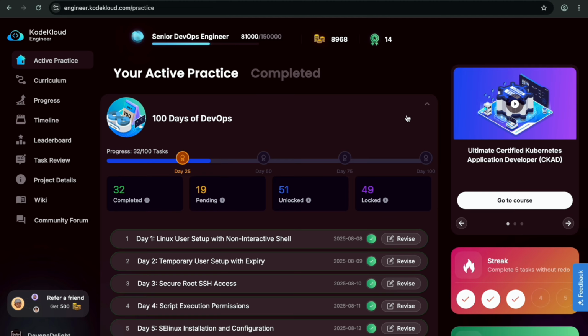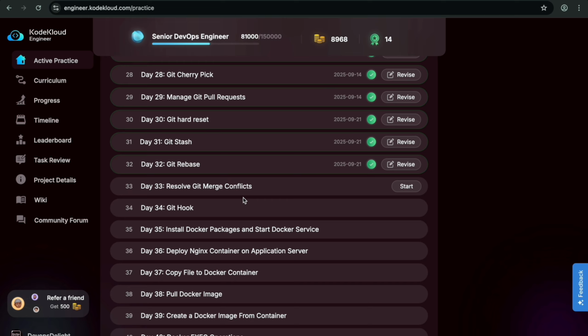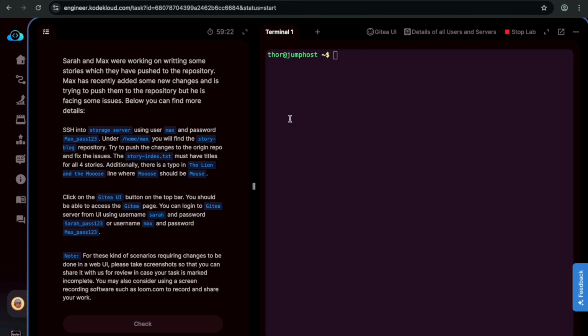Let me click on the start button. And today is day 33 of our 100 days of DevOps task challenge. We will see the resolve git merge conflicts task. Let me click on the start button. It may take 1 or 2 minutes to load our task. Meanwhile, I'm skipping the video here for a while. Okay, we got our task. First, let me read the task, then we will look into the solution.